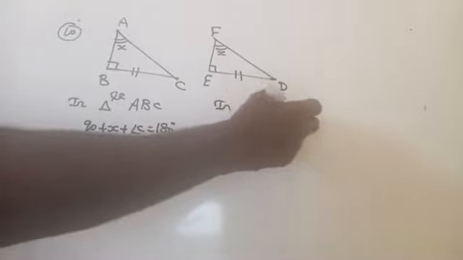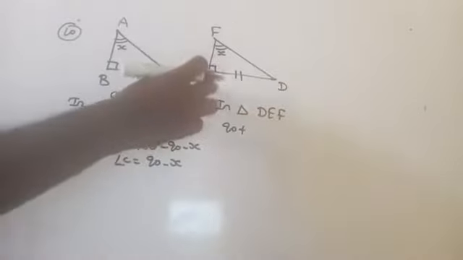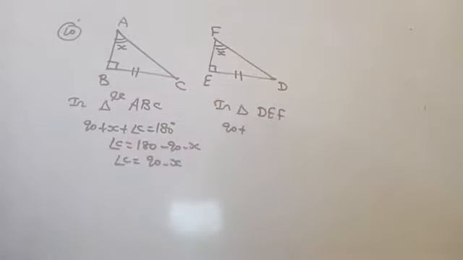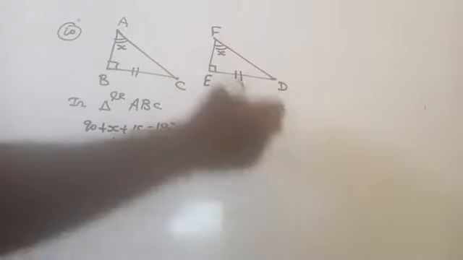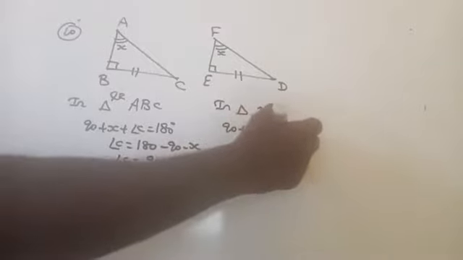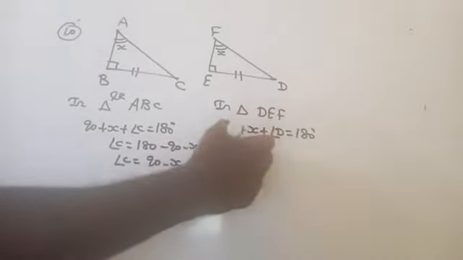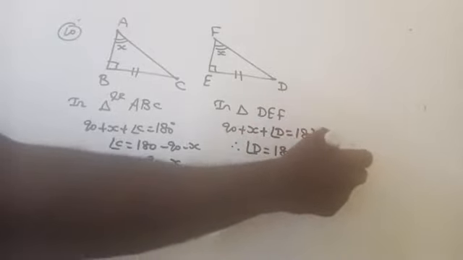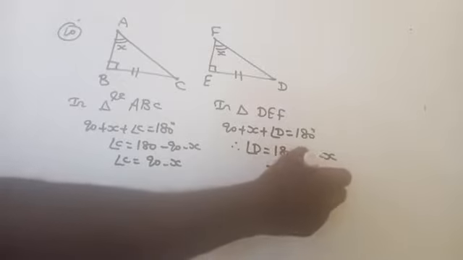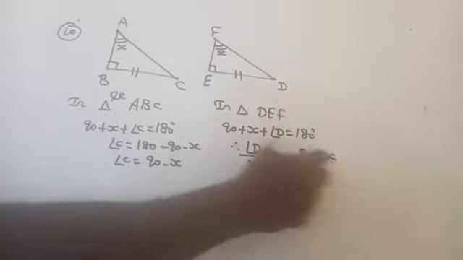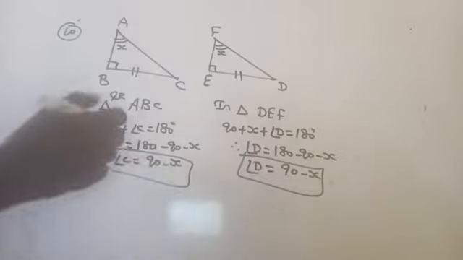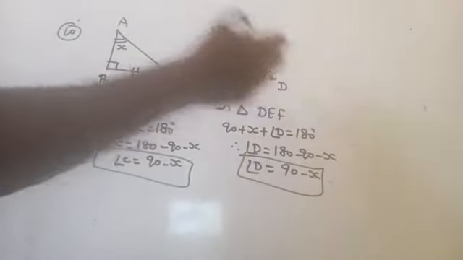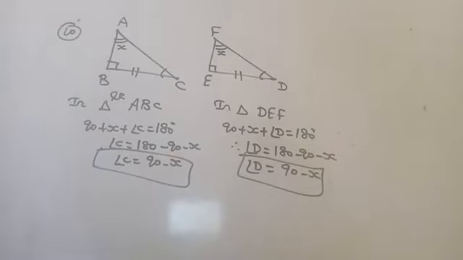Now, in triangle DEF, 90 plus X plus angle D equals 180 degrees. How? By the angle sum property of a triangle. The sum of all interior angles of a triangle is what? 180 degrees. Therefore, angle D equals 180 minus 90 minus X. 180 minus 90 is how much? 90 minus X. So angle D is 90 minus X. Angle C is also 90 minus X. Therefore, these two angles are what? Equal.